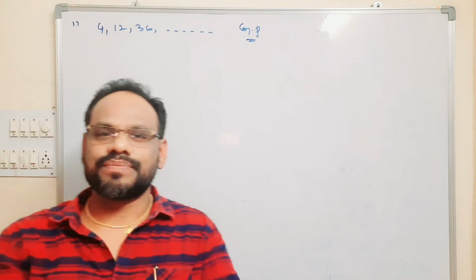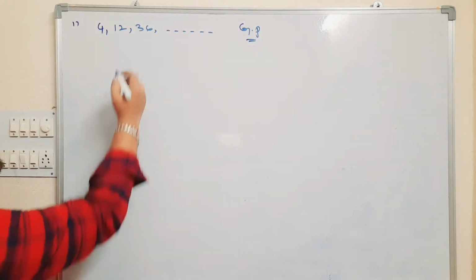We know that the general term or nth term of the given GP is AN is equal to AR power N minus 1.